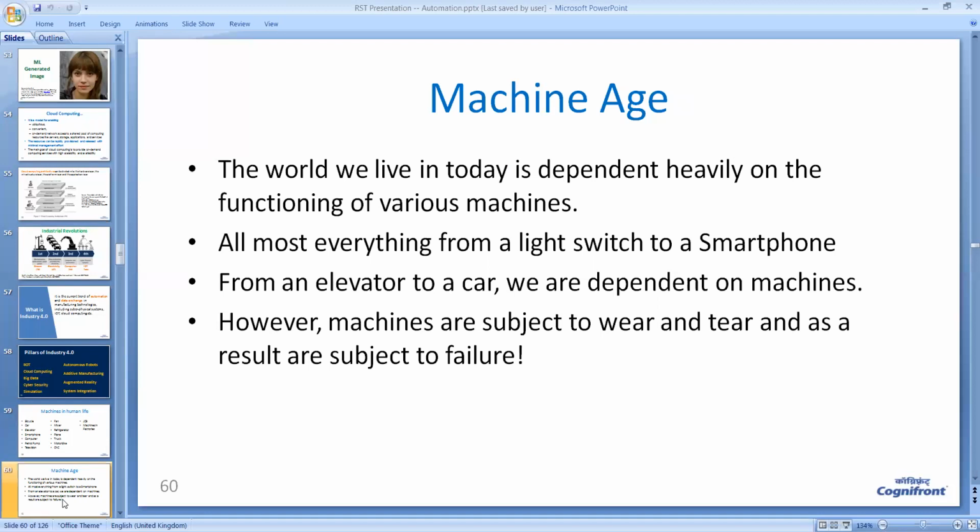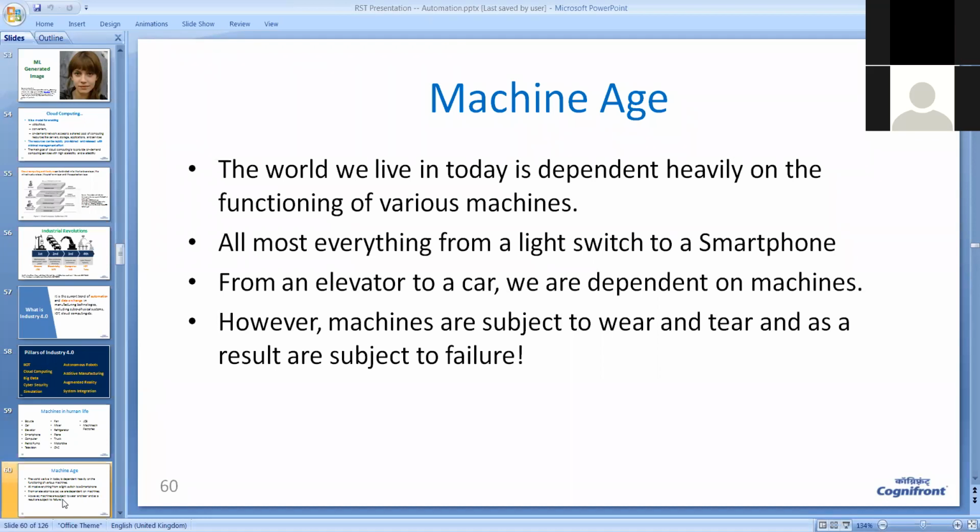Suppose you lose your smartphone, you can realize how uncomfortable you become, because on an hourly basis, you are interacting with the smartphone, taking some action. And if that goes down, naturally, your life will become very miserable.